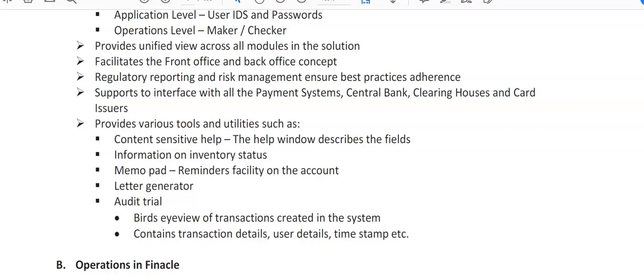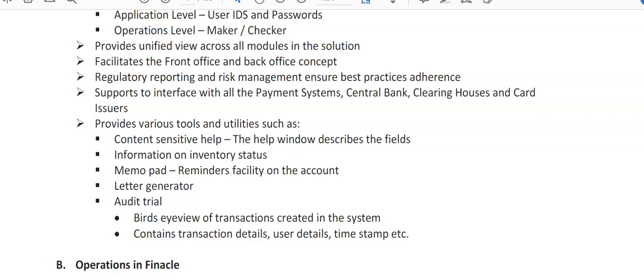It facilitates the front office and back office concepts. Account opening, signature scanning, clearing. This is all back office concepts. Now front office, those who are working in the branches dealing with the customers directly. Regulatory reporting, risk management, ensure best practices adherence. It supports interface with all the payment systems, central bank, clearing houses, card issuers.